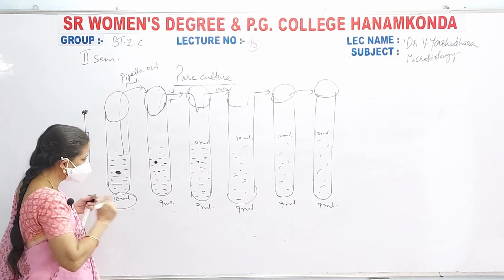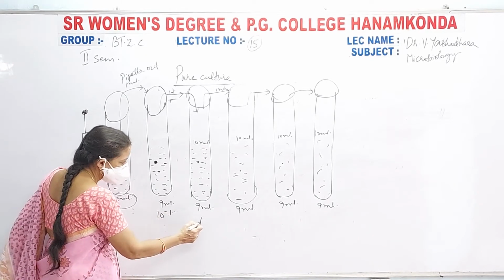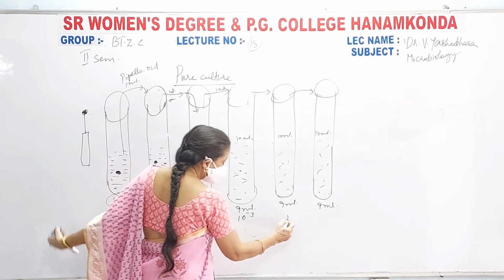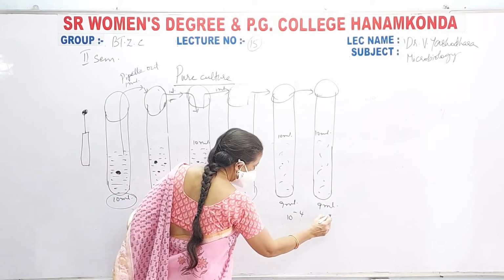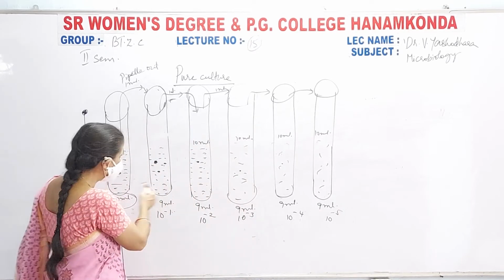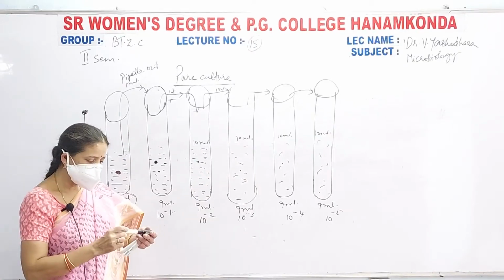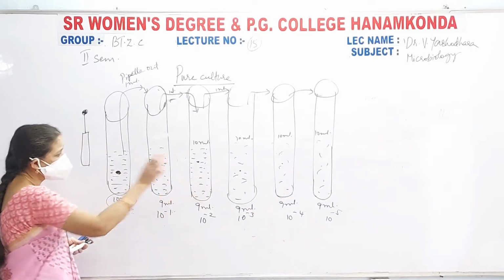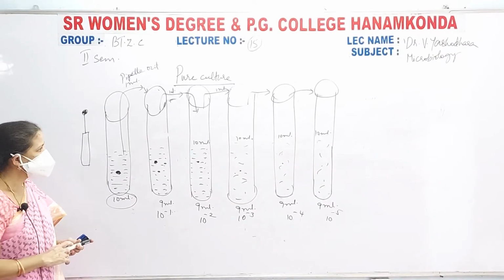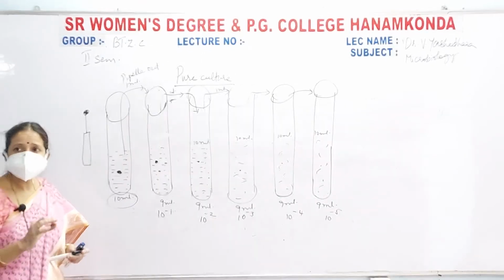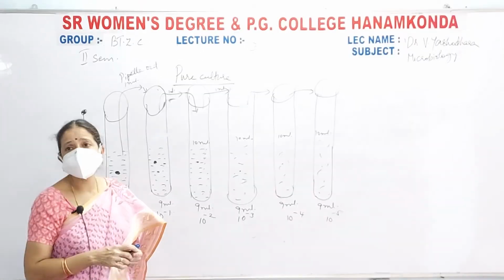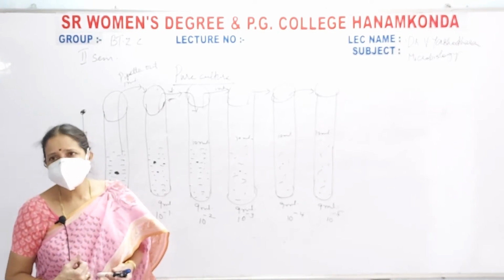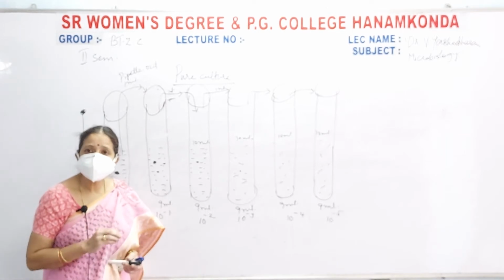Now this tube is known as 10 to the power of -1 dilution, 10 to the power of -2 dilution, 10 to the power of -3 dilution, 10 to the power of -4 dilution, and 10 to the power of -5 dilution. Sometimes 1, 2, 3, 4, 5, 6. You can go for 7, 8, 10 to 9, 10 tubes. So this is your dilution. Now what you have to do is, this is known as a serial dilution technique, or serial dilution method of the isolation of the microorganisms or maintenance of a pure culture.